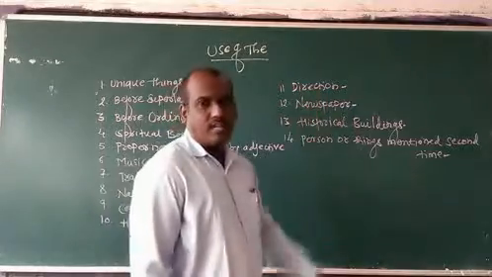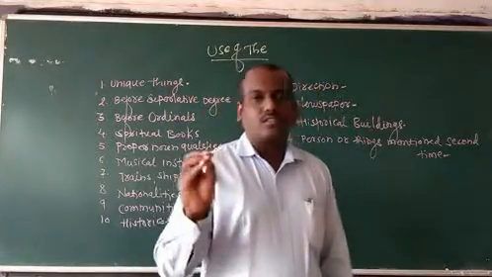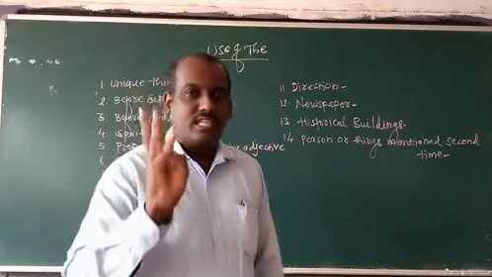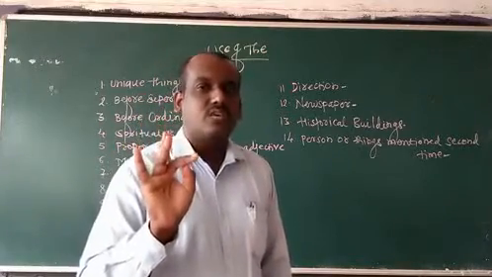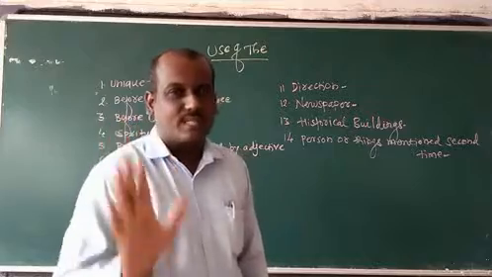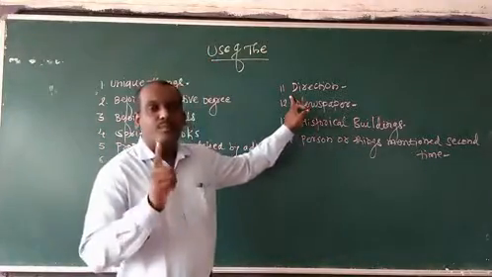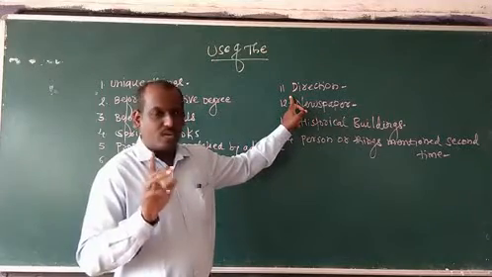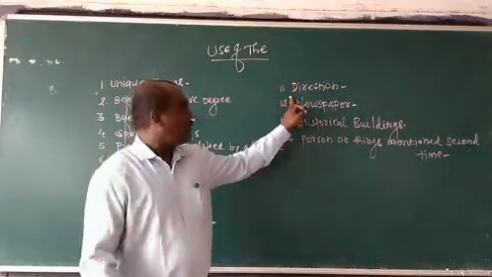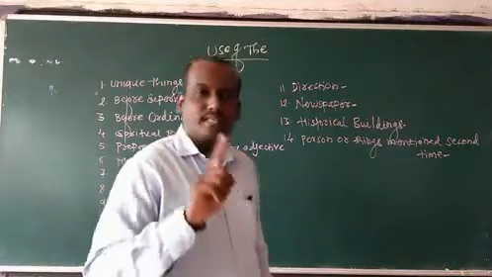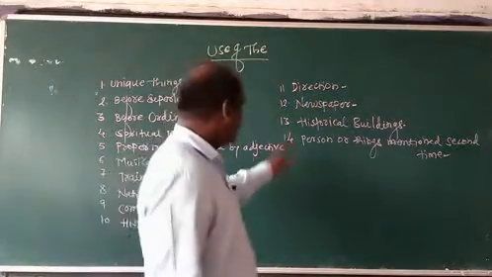Then directions, you know very well: north, south, east and west. The east, the west, the south, the north. It's very simple. We have to use the article before directions. That is, the east, the west, the south, the north.